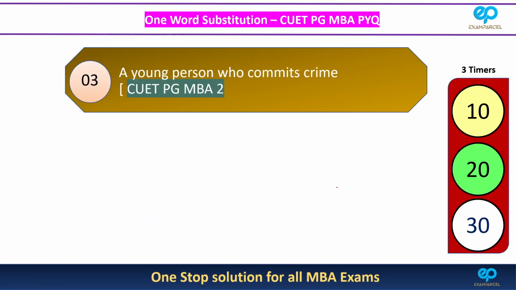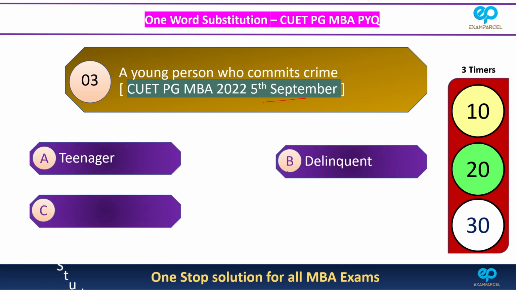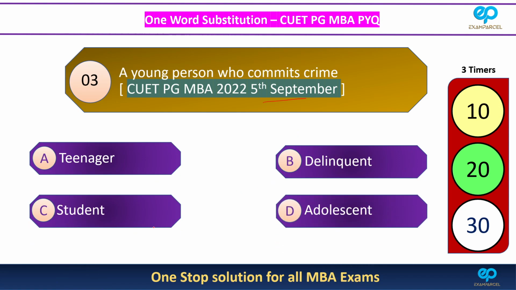A young person who commits crime. This is from CUET PG MBA 2022, 5th September. The four options are teenager, delinquent, student, adolescent. Let us give 20 seconds for this one. Okay, so the correct answer is delinquent.